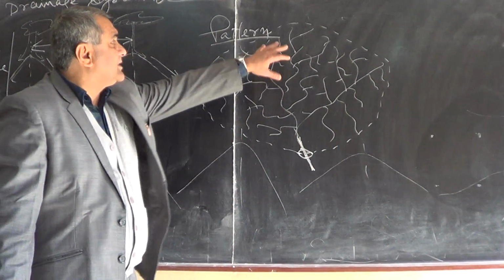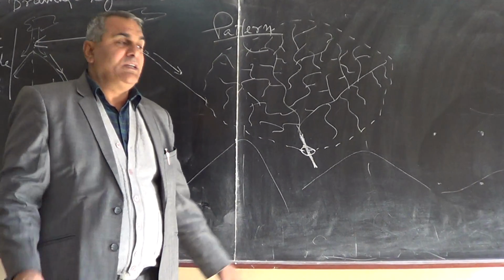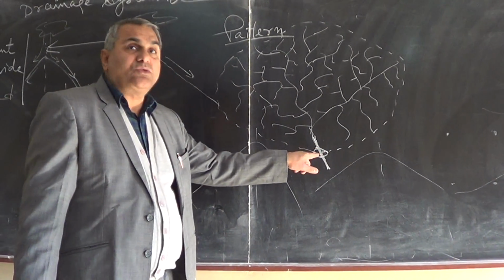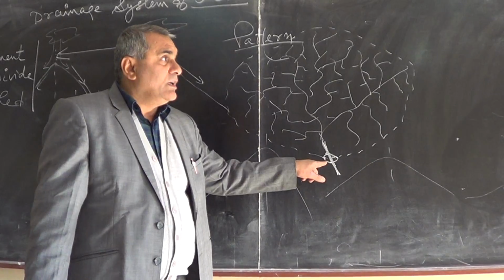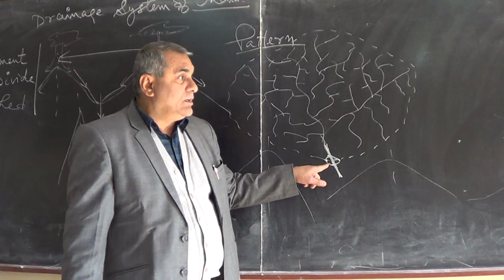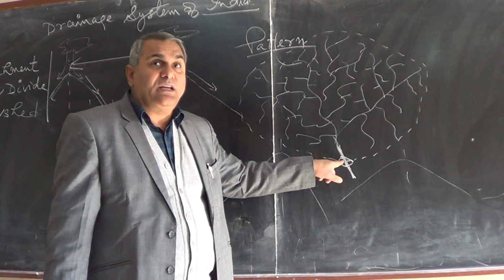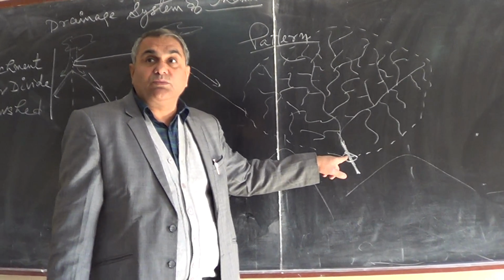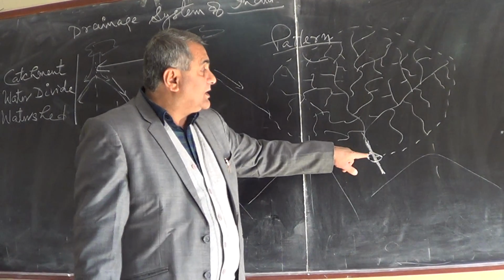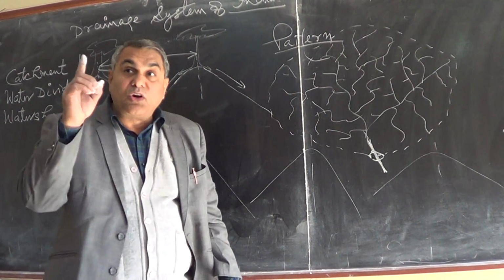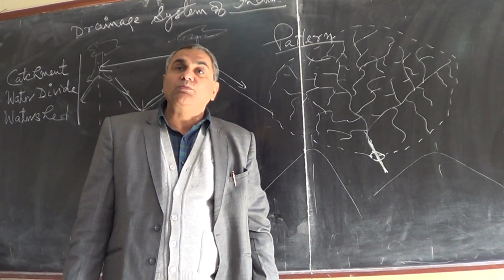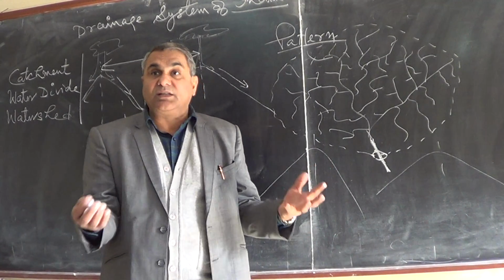So this is known as one watershed. When we consider the amount of water in one channel, how much area this channel receives water from, that area comes under one watershed. We do watershed management.